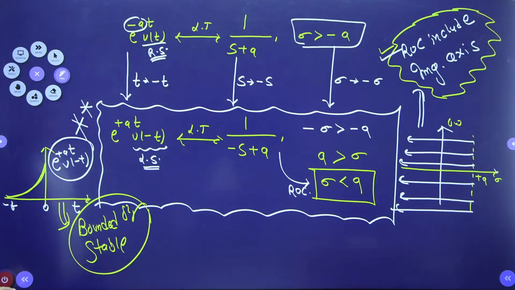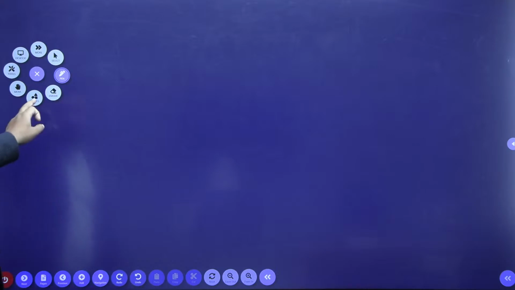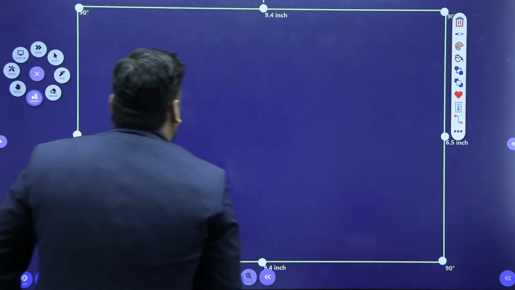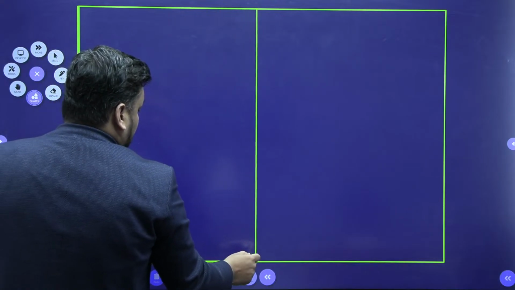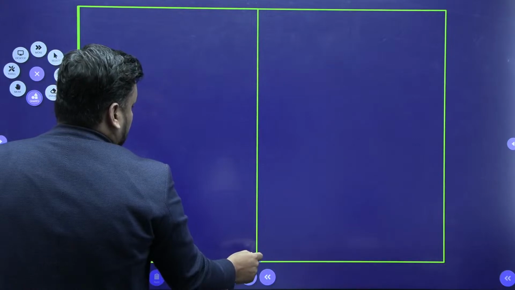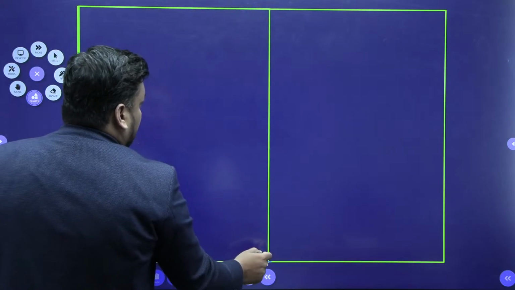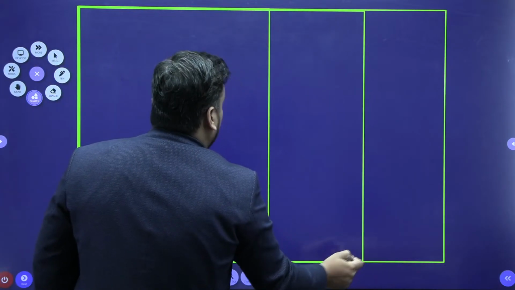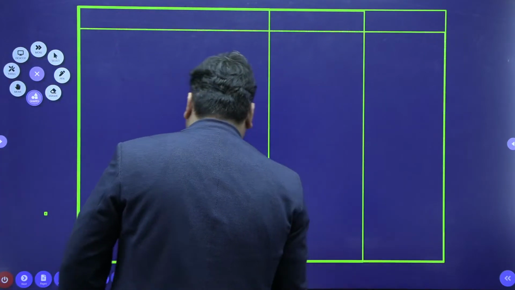So now, students, I am writing the standard form, and I will write the standard results in a table. I will make a table and store the results in standard form. Here I will write first of all x(t) and Laplace transform. Then the ROC, and next a diagram of the ROC, to explain how the ROC looks. Okay.